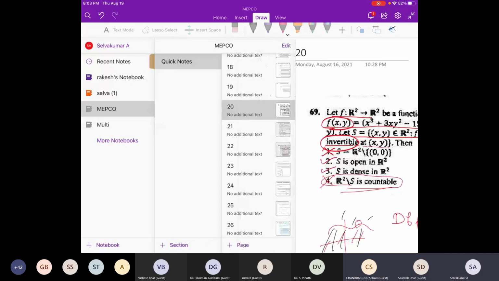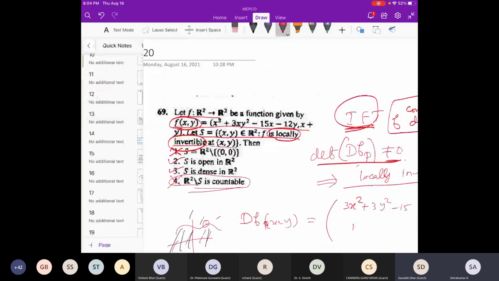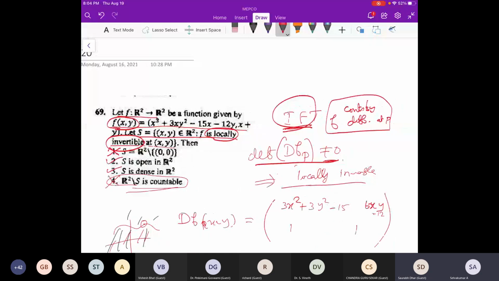So what else? Sir, in this question, if I take the curve we defined, the doubt is here, sir. Here I am taking all those points where the curve is going to 0.